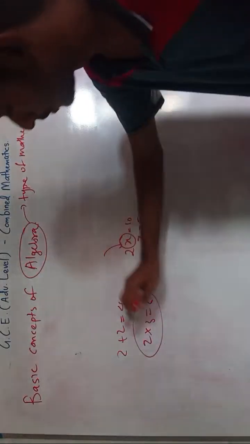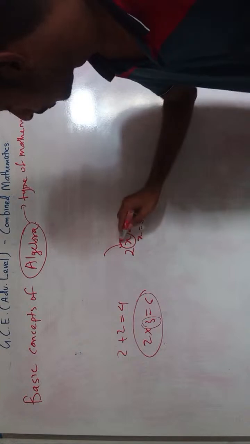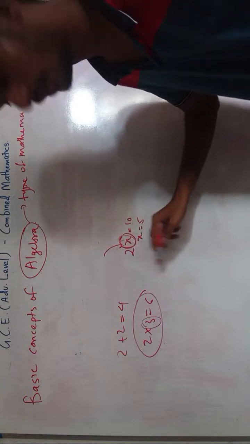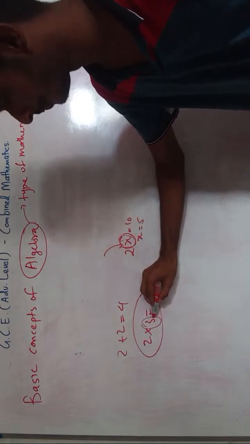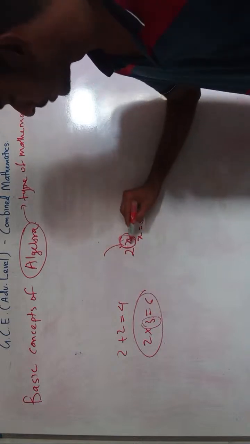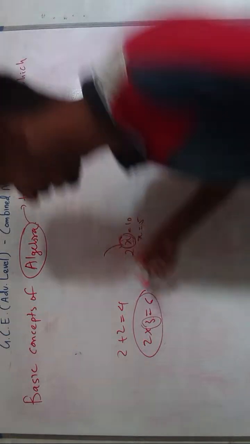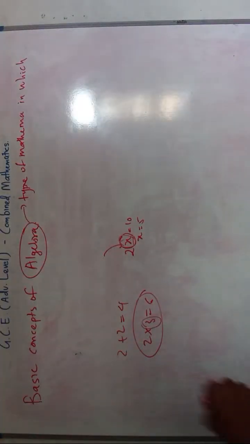Now, here you see, instead of 5, we have put x. So to represent a number, we have used a letter. Sometimes we might study a lot of symbols also.